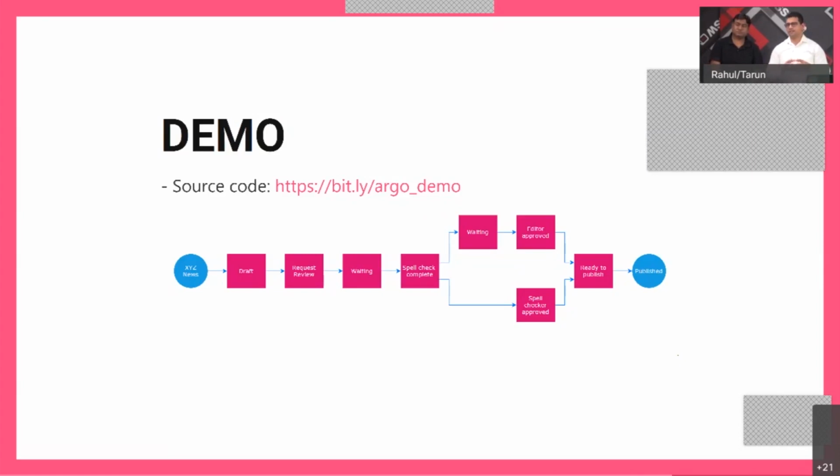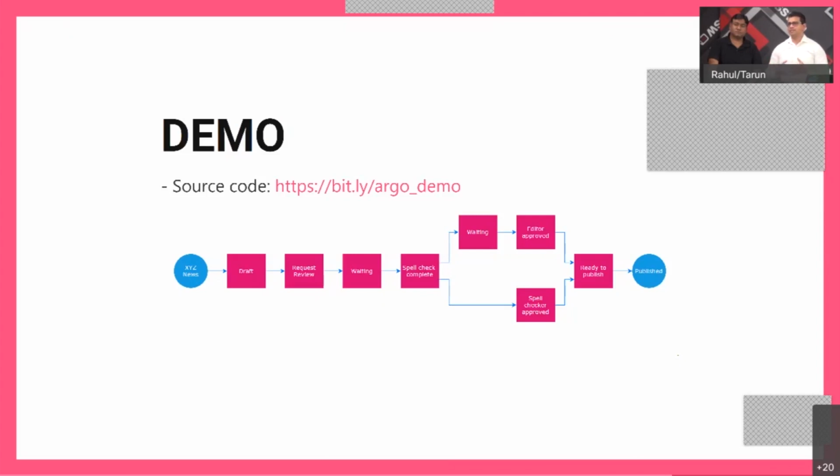Once the article is pushed to the repository of this news agency, it gets into the draft state. After some time, it matures into a request review state, wherein it would be waiting for someone to actually push it for review. It will stay in the waiting state for a while until someone actually decides to pick this up from the review state and make it proceed forward.